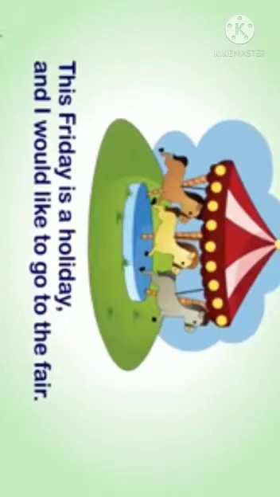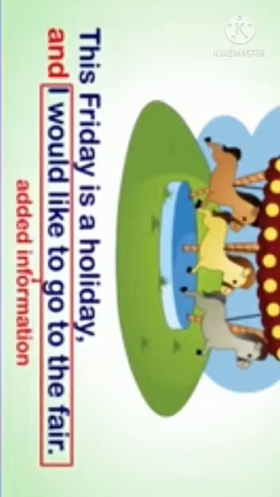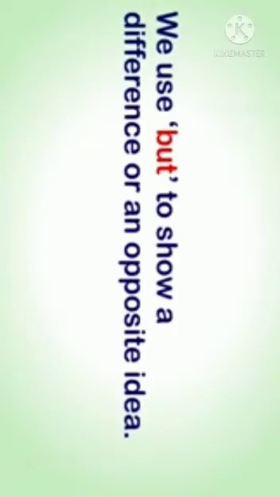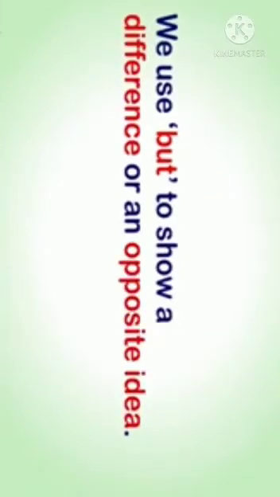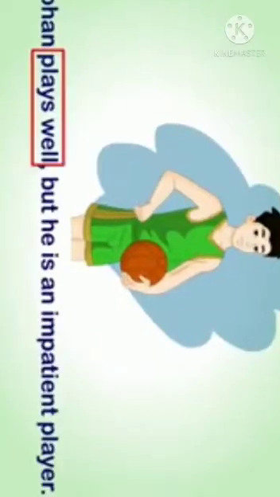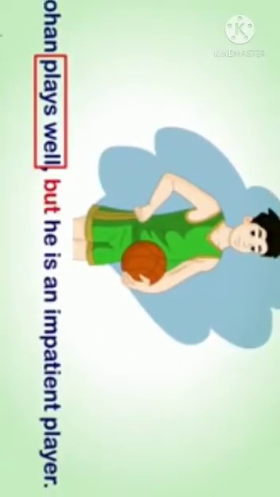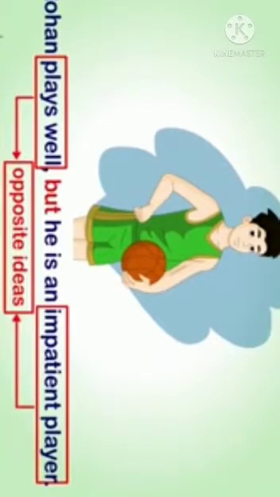For example, this Friday is a holiday and I would like to go to the fair. We use but to show a difference or an opposite idea. For example, Rohan plays well, but he is an impatient player.